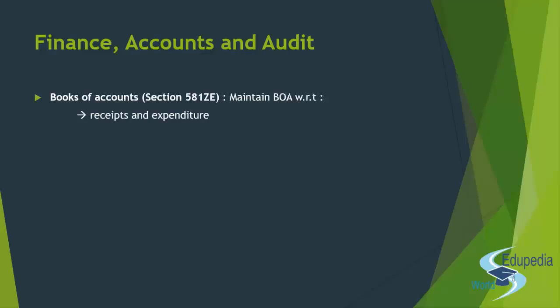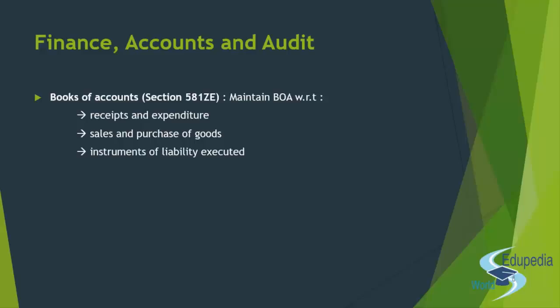So what are the various contents of the books of account? If I say that the producer company needs to have its books of account, then what do the books of account constitute? Since they are into production and into trading and selling things in the market, the first most important thing is to maintain a register whereby all forms of money which is received and money which has been expended needs to be recorded. All the sums of money received by the producer company and expended by them on trading specifically, all these things have to be recorded.